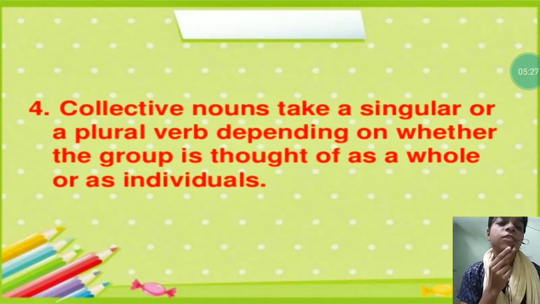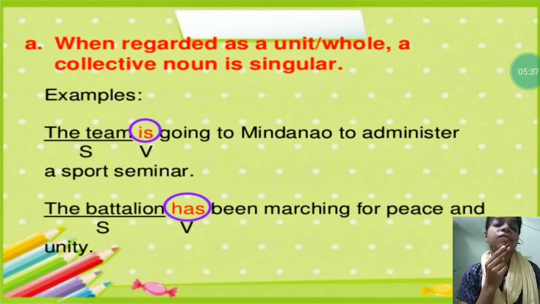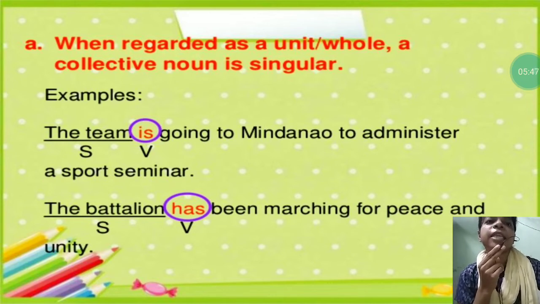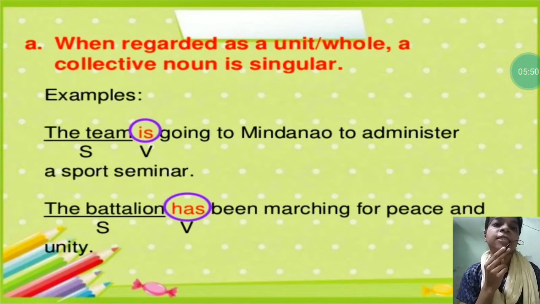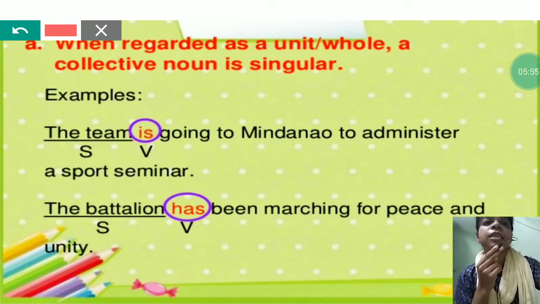Means when we are using collective nouns, then we will use singular or plural verb depending upon the situation. So, take the first situation. When regarded as a unit whole, the collective noun is singular. So, when we take the collective noun as one, then it is singular and hence it will use the verb also which is singular.